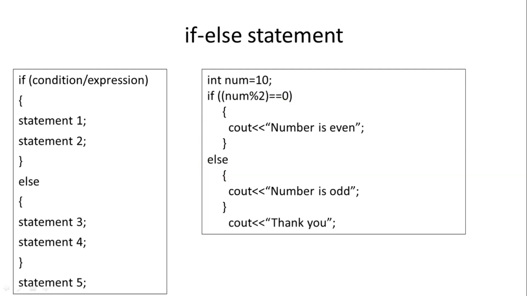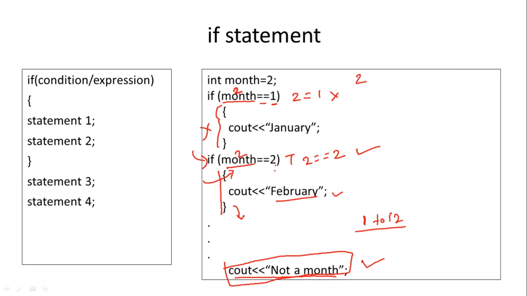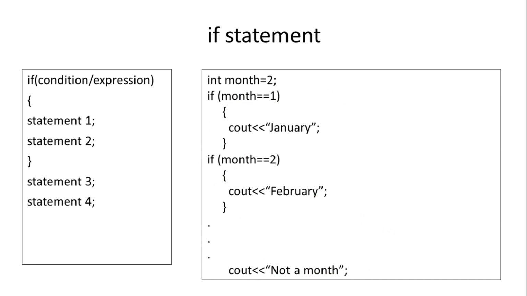Next statement is the if else statement. Now we have seen the working of the if statement. So what is done in the if statement? In case of the if statement, we are specifying only what is to be done when the condition is true. But when the condition is false, what is to be executed we have not specified. By default, what is executed when the condition is false? These statements are always executed when the condition is false.